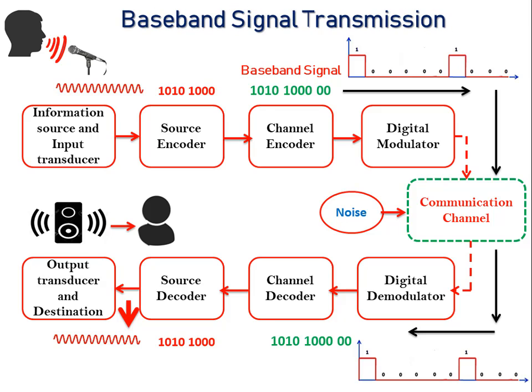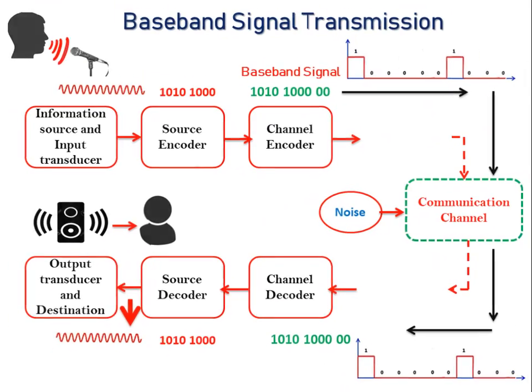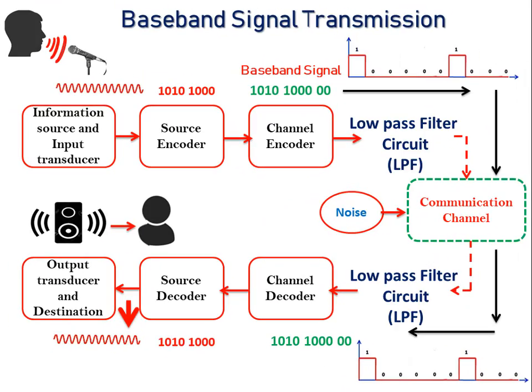Hence, in this type of transmission, there is no need for a digital modulator and demodulator circuit, but it employs a low pass filter circuit at the transmitter and receiver units respectively. That means before transmission of the baseband signal to the receiver end, it has to pass through the low pass filter circuit so that the receiver can easily reconstruct the original signal back.